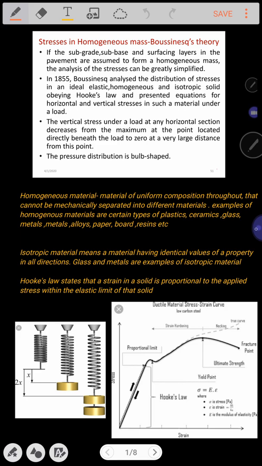Now we should also understand what you mean by Hooke's law. Hooke's law states that strain in a solid is proportional to the applied stress within the elastic limit of that solid. I repeat, Hooke's law states that strain in a solid is proportional to the applied stress within the elastic limit of that solid. So what does it mean? Let us take an example here. If you consider the length of this